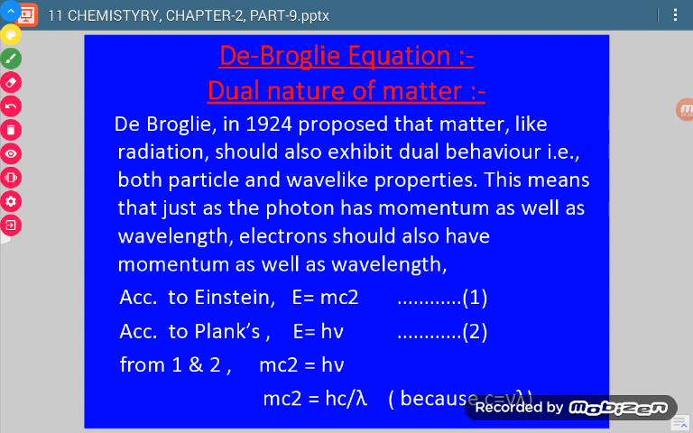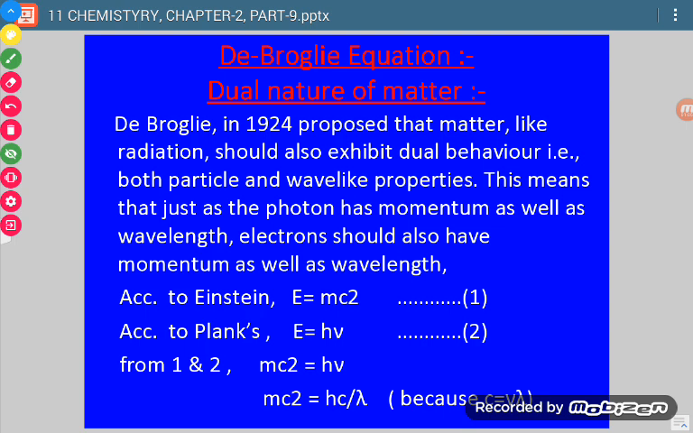Now see, just like we studied electromagnetic waves, similarly electromagnetic theory was related with electromagnetic waves. Similarly, the de Broglie equation was developed by the scientist de Broglie, and it tells us about the dual nature of matter, means it considers the dual nature of matter. Dual nature means all matter particles will also behave like a wave as well as a particle.